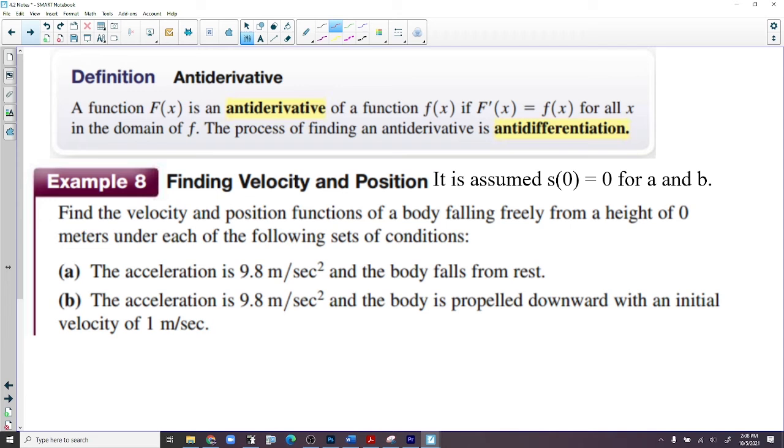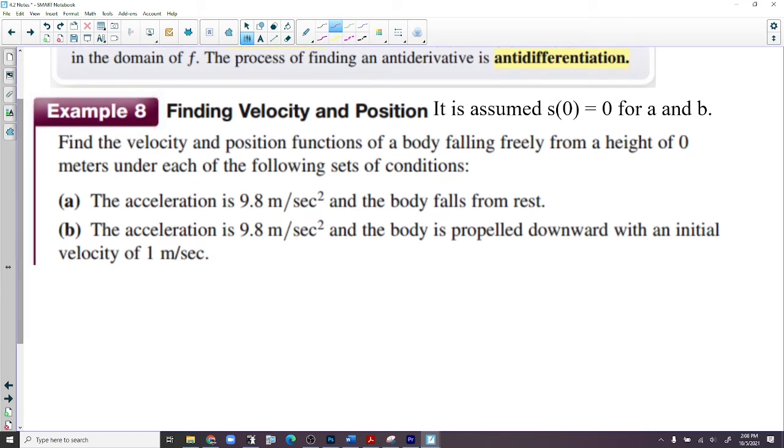I think we already, oh no, do I have more? Oh yeah, I have one problem left and then we get to the practice. A function F of x is an antiderivative of a function f. If you're going backwards, forwards is derivative, backwards is antiderivative. And we call it antidifferentiation.